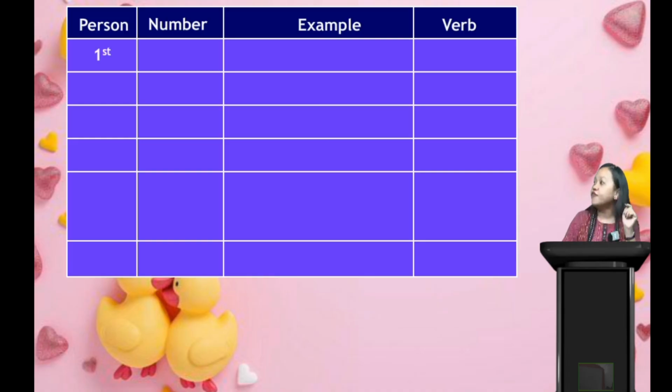Okay. So let's see now first person. In number we have what? Singular number. First person singular. So now when we talk about first person singular, who is first person singular? Person who is speaking. Right now in this situation, I am speaking. Right. So I is our first person. Singular, only one person speaking. So I is what? First person singular.